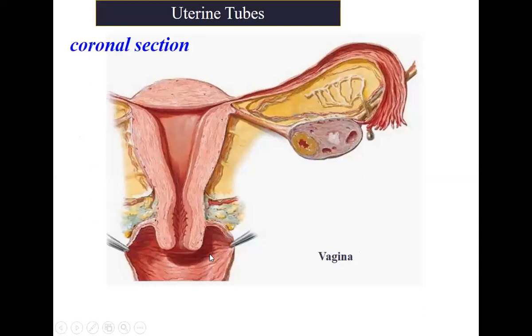So whatever sperms are put forward here, they will enter the cervix, through that into the uterus, and from there to the fallopian tube, where the ovum will come, and in the ampullary part the fertilization takes place. Then the fertilized egg will move towards the isthmus, intramural part, and then gets implanted within the endometrium here.